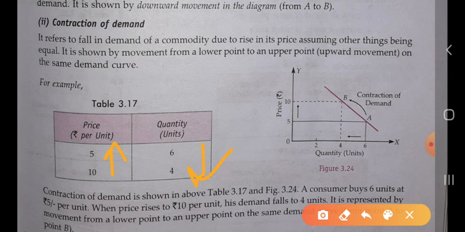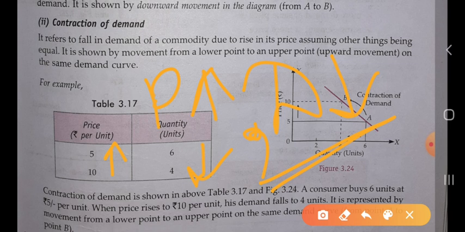That means whenever the price of any commodity rises, the demand for that commodity will fall. You know very well, it is just the law of demand, and other things remain constant, there will be no change in the other factors, and it will be shown on the same demand curve.